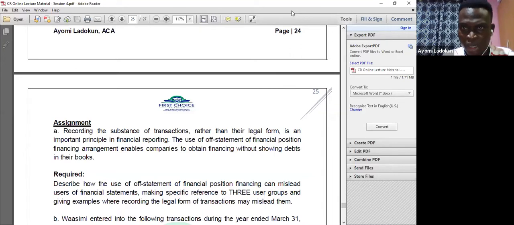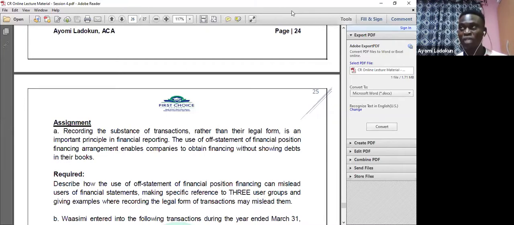Let me see if I have a question. What is IAS 21's position when the average rate fluctuates significantly? There is nowhere in IAS 21 that it was expressly stated.